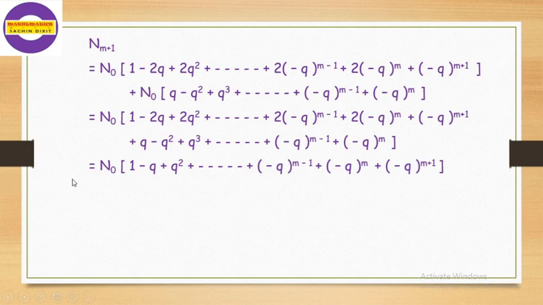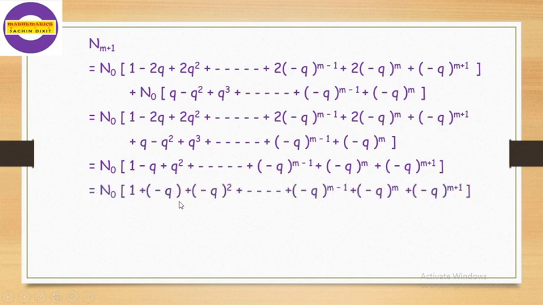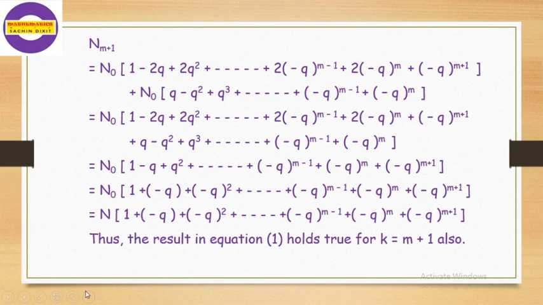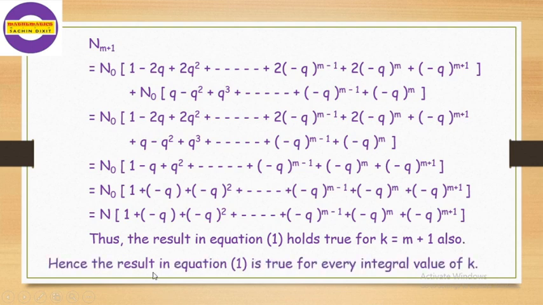Now just rearrange this term in terms of powers of minus q, so we get this expression. But n naught is nothing but n, so we get the value n of m plus 1 is equal to n into bracket 1 plus minus q square plus dot up to minus q raised to m minus 1, minus q raised to m, minus q raised to m plus 1, which is similar to the previous one. Hence we can conclude that the result in equation 1 holds true for k equal to m plus 1 also. Hence the result in equation 1 is true for every integral value of k.